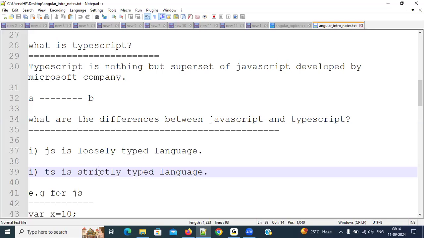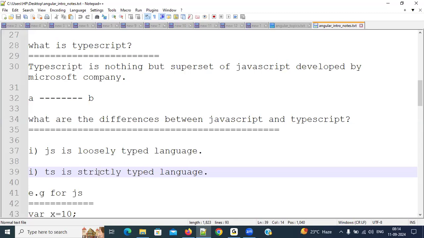In order to handle this data, we need to assign it to variables. Whenever you are assigning to variables, in loosely typed languages, there is no need to tell the data type for the variable, what type of data it has to accept. But in strictly typed languages, we must tell.